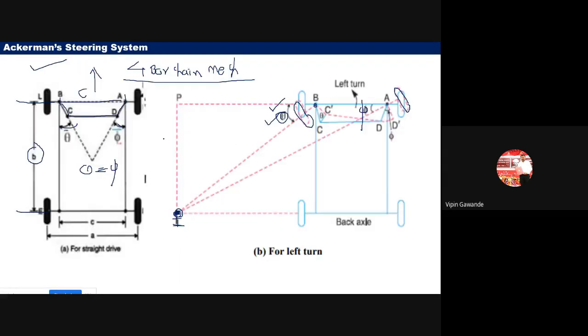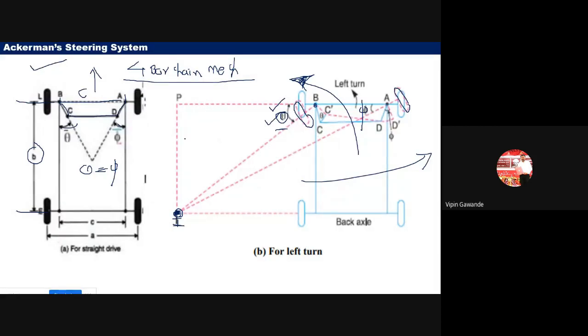The Ackermann steering system always provides theta and phi at accurate angles while taking the turn. That's why the vehicle doesn't skid, so there are fewer chances of accidents while taking the turn. If these angles are not maintained, then there is a chance of the vehicle skidding and an accident.